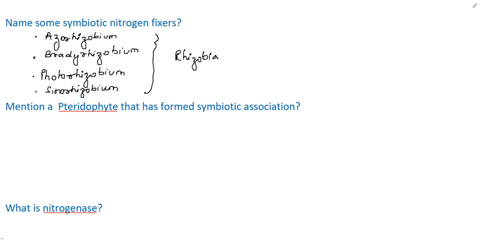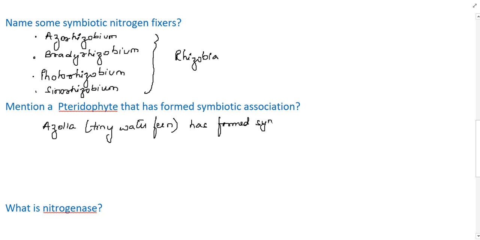Next is, mention the pteridophyte that has formed symbiotic association. This is an important question. Azolla is a pteridophyte which is a tiny water fern. It forms the symbiotic association with, can you tell me with which organism?